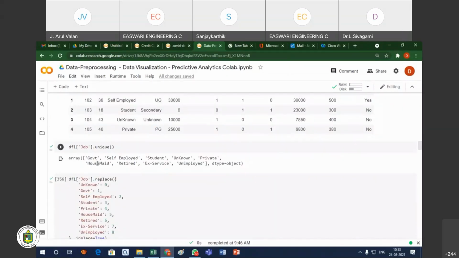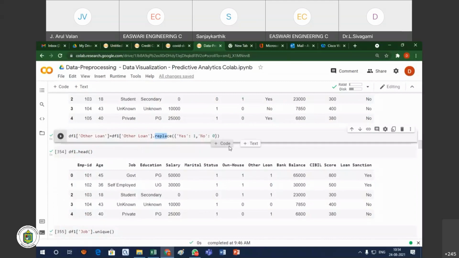Similarly, job. Here we have only 1 or 2 values. For 1 or 2 values, we can simply use apply, map or replace to convert them to either 0, 1 or 1, 2, 3 like that.